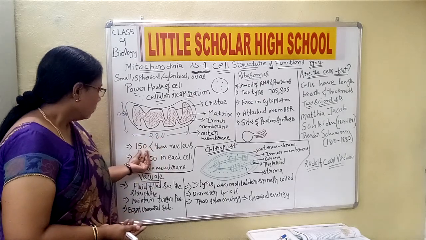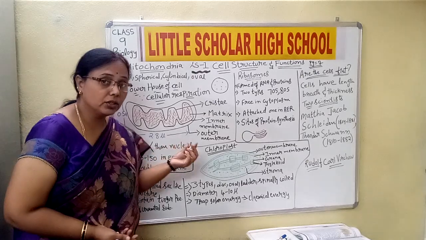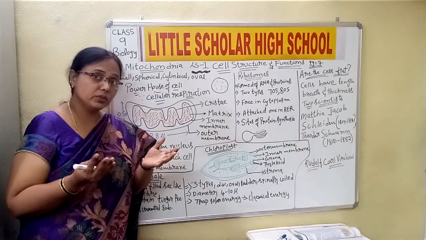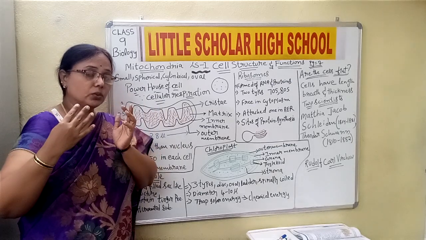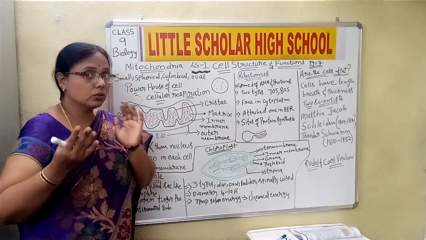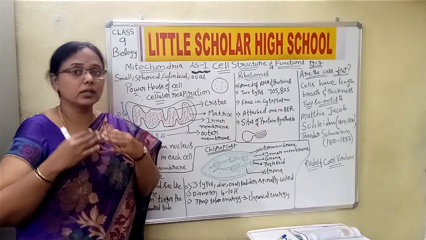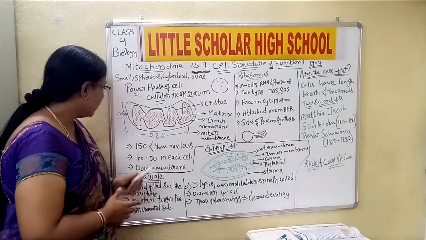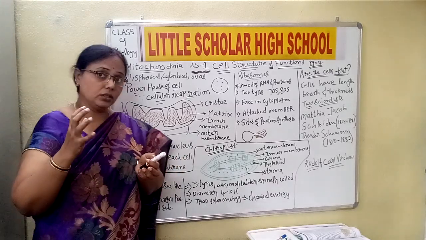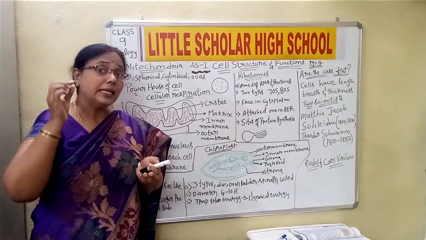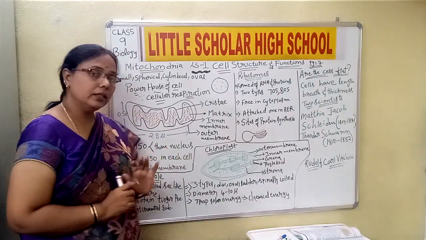Now the mitochondria are 150 times smaller than the nucleus. We have already studied the nucleus, which has the chromatin material, the genetic material, which is transferred from generation to generation. So the mitochondria is 150 times smaller than the nucleus. Done. Then they are present in 100 to 150 per cell. There are many cells, yes or no children? So many cells are there, and in each cell we find somewhere around 100 to 150.